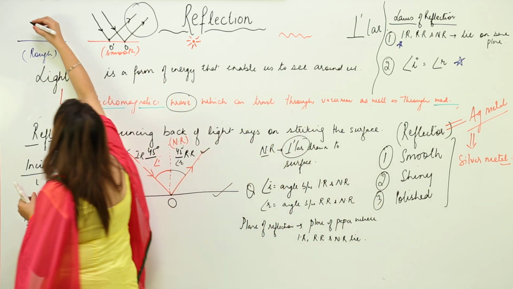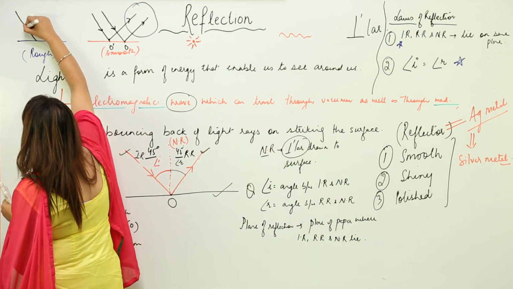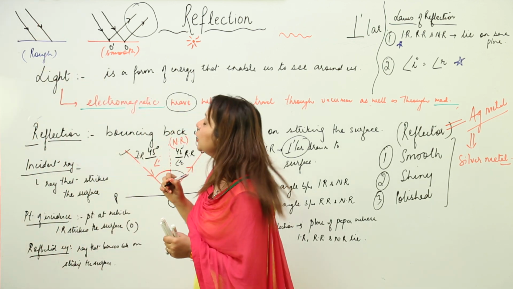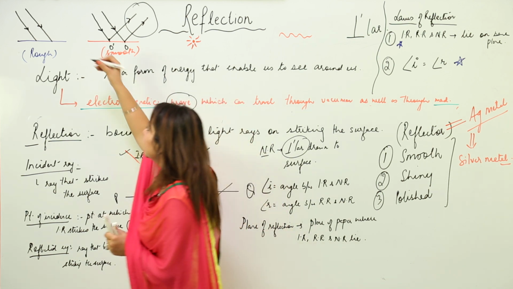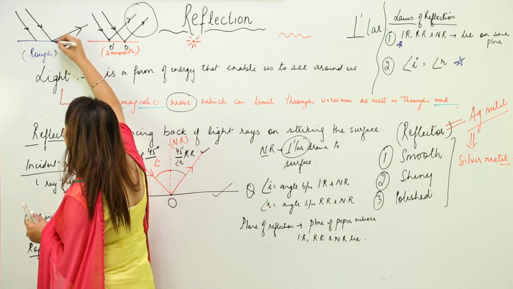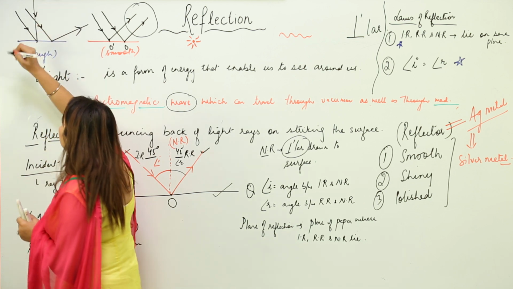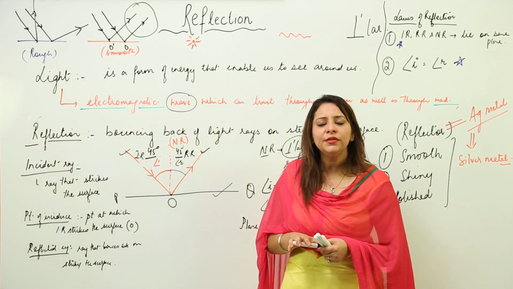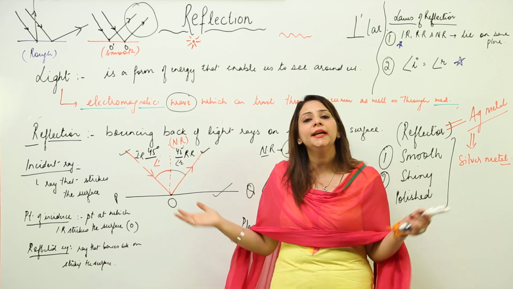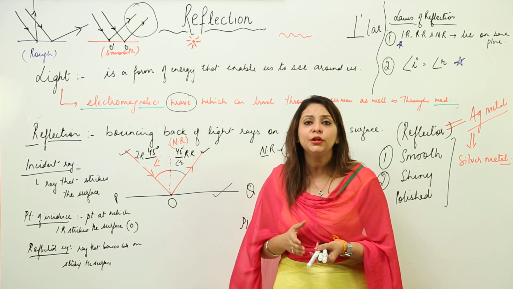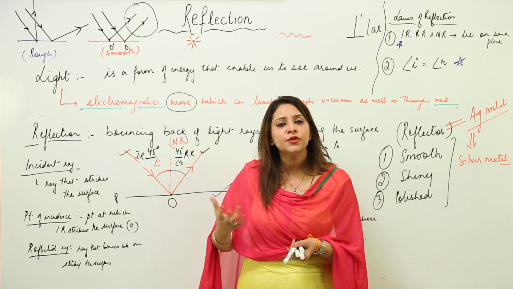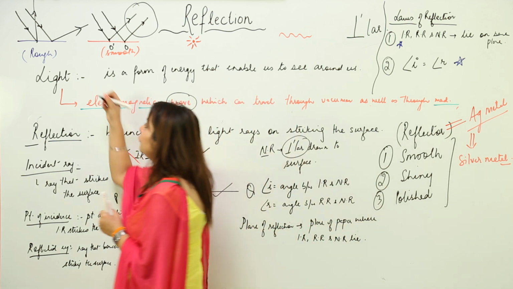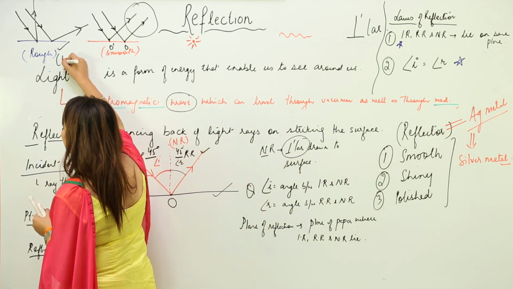But whenever there is a reflection from a rough surface, let's see, this is an incident ray. Whenever it strikes the rough surface, this gets reflected in this manner, and this gets reflected in this manner. Can you see any kind of similarity between the reflected rays? No, they are just splitting in different directions, and moreover they are not parallel to each other. There may be a few rays which are parallel, but there will be many rays which won't be parallel. So this kind of irregular phenomenon we see from a rough surface.